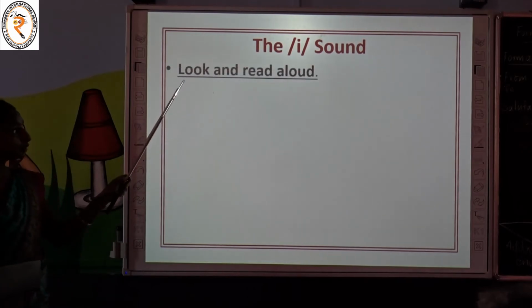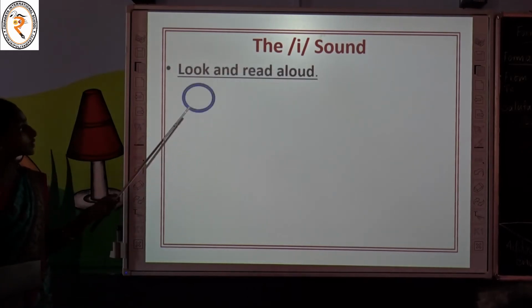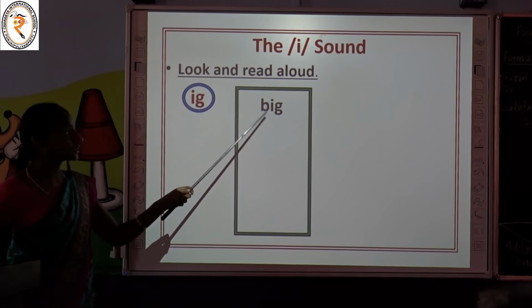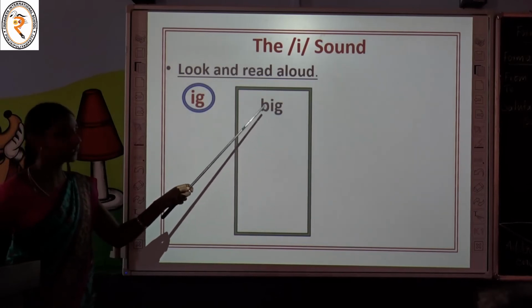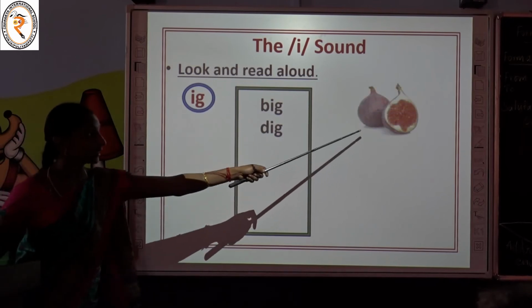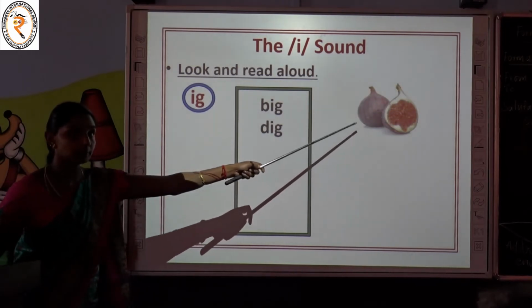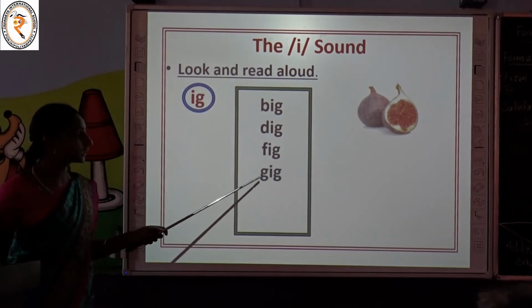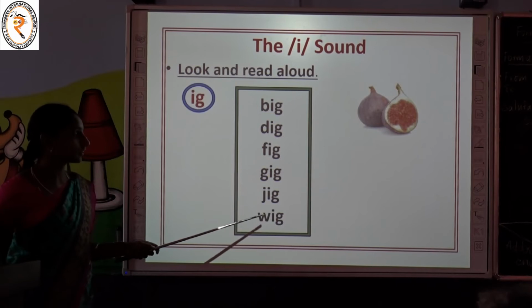Now we are going to look at and read some words which end with the letters IG. Are you ready? Come on. What is it, children? B-I-G, big. D-I-G, dig. What is it, children? Do you know this name? Fig. F-I-G, fig. Gig, jig, wig.